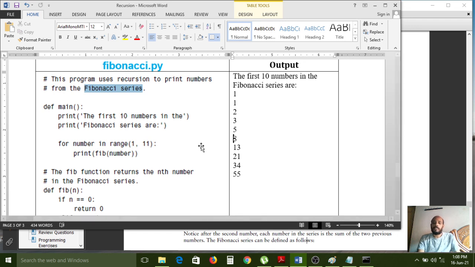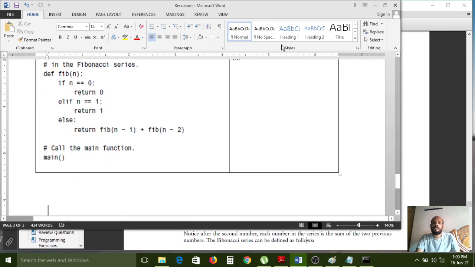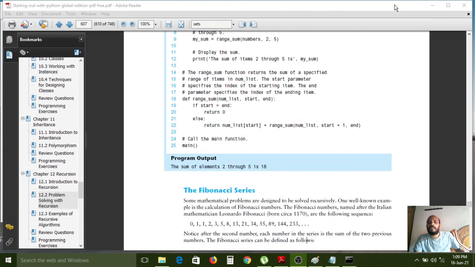Now the recursive concept is also over in today's class. Thank you very much. In the next class, I will start with the second unit. Till now we have completed the first unit. First unit we completely completed, and in the next class I would like to explain the second unit concepts.